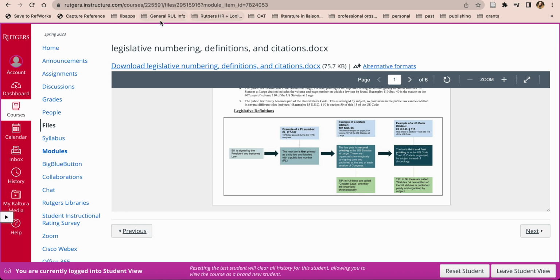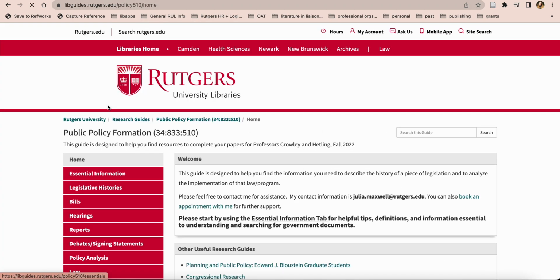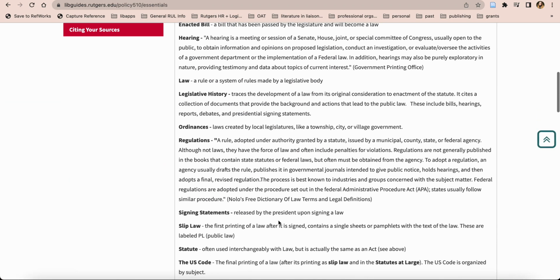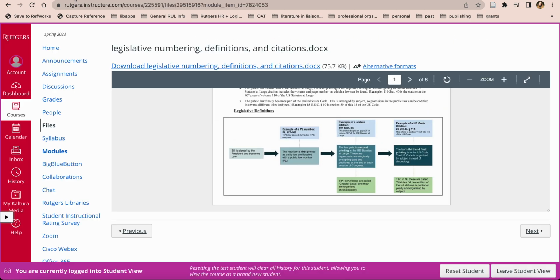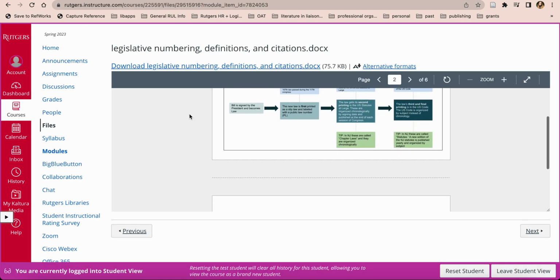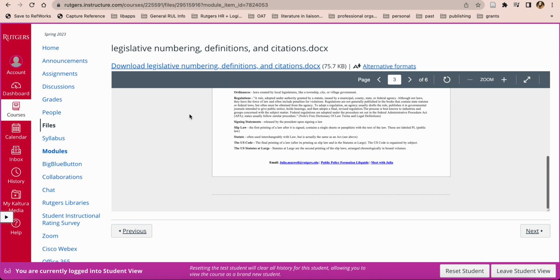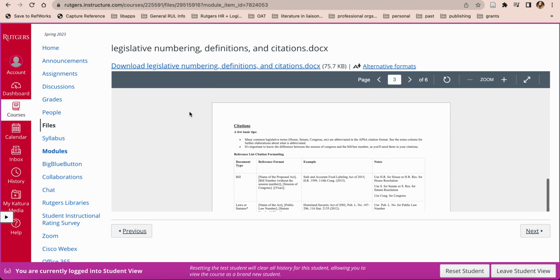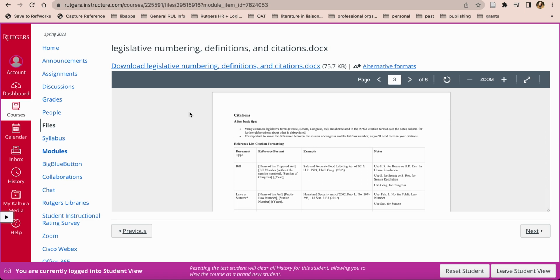So again, this is all in your library guide as well, but just to make sure that you have several places where you can find it. We also have our glossary here. And then let's go and actually look at some examples of citations.